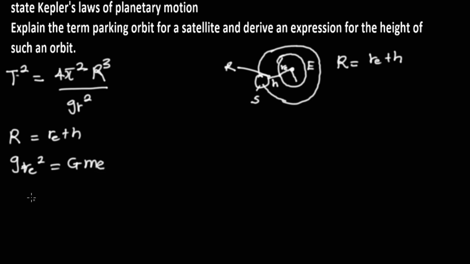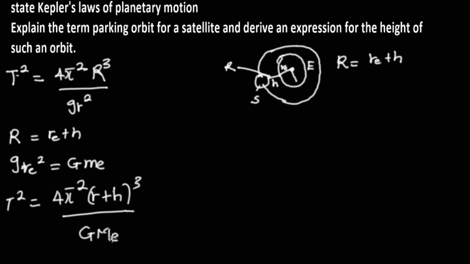Now we can replace that: T squared is equal to 4 pi squared (R plus h) all to the power 3, divided through by, instead of g R squared, I'll be using G M_E. We can now cross multiply, and we'll have that T squared G M_E is equal to 4 pi squared (R plus h) raised to the power 3.